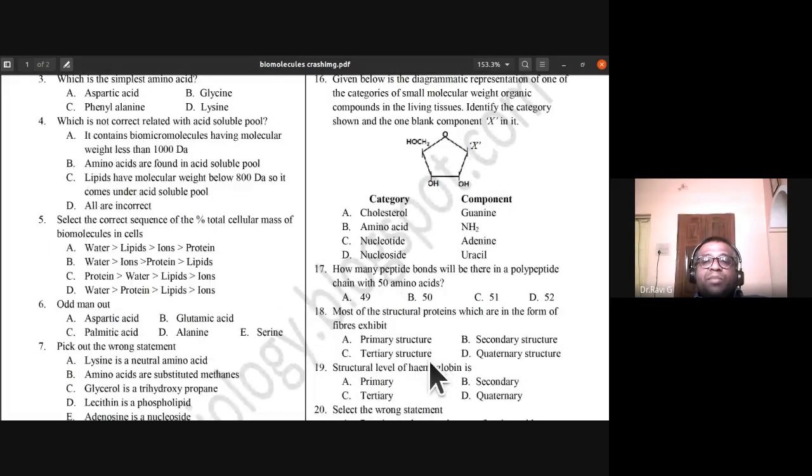How many peptide bonds will be there in a polypeptide chain with 50 amino acids? So 50 amino acids are there. How many peptide bonds will be there? So how many are there?